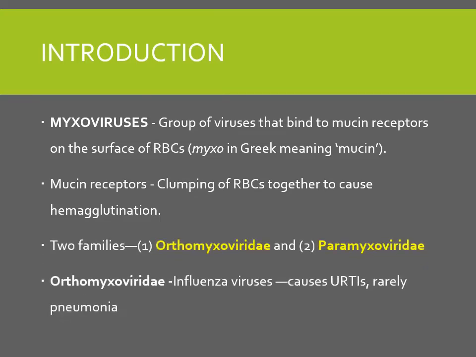Now two families come under this group myxoviruses, that is the orthomyxoviridae and the paramyxoviridae. This orthomyxoviridae has only one virus, that is the influenza virus, which usually causes upper respiratory tract infection. Rarely it can cause lower respiratory tract infection, that is pneumonia. Most commonly it is the complication of influenza virus infection that can lead to secondary bacterial pneumonia.